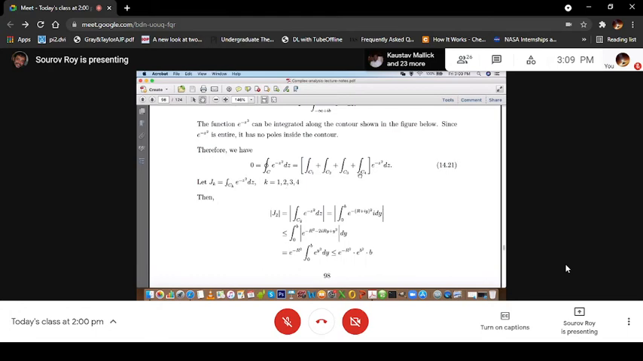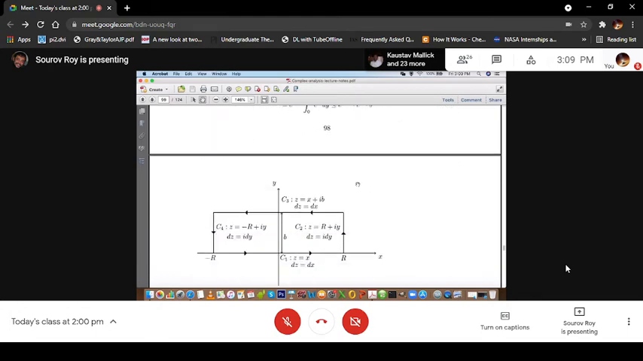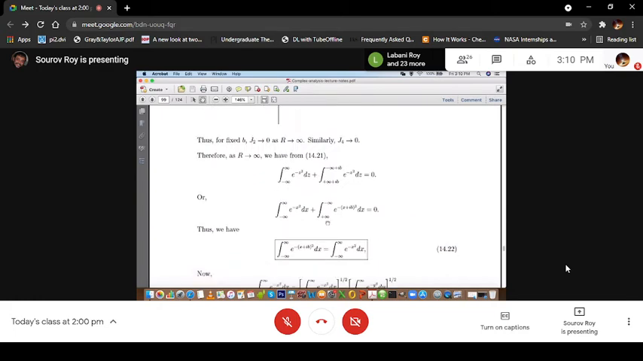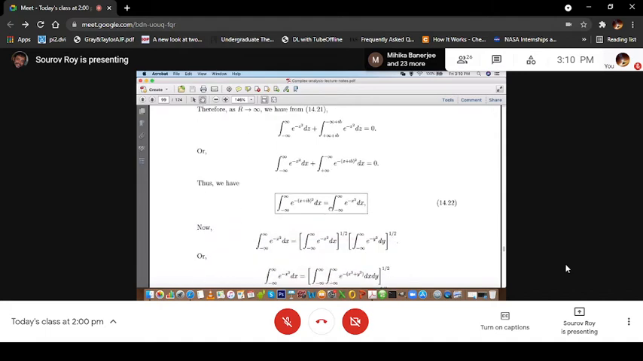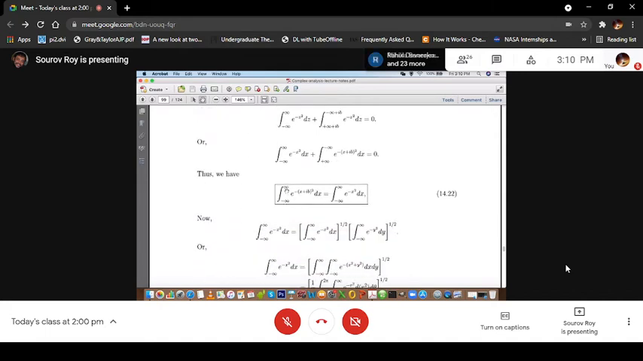Because this is the equation, 0 equals this, and C2 and C4 vanish, so C1 plus C3 gives us this. If you take it to this side and change the limit from minus infinity to plus infinity, we get the integration from minus infinity to plus infinity of e to the power minus (x plus ib) whole square dx equal to the integration from minus infinity to plus infinity of e to the power minus x square dx.